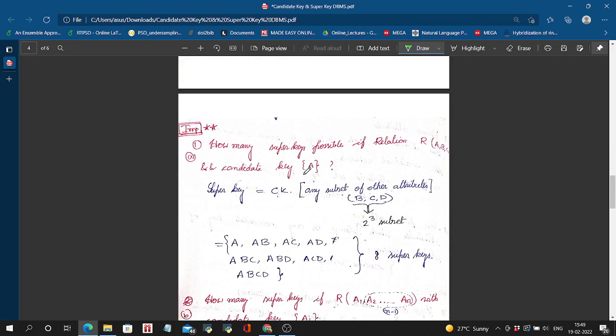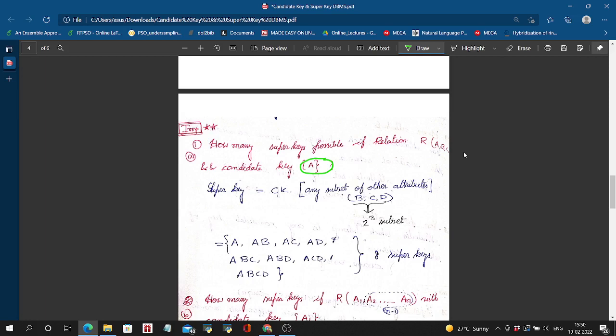The most important question in this area is the number of super keys in a particular relation. You are given a relation and it can be mentioned what the candidate key is, and if not mentioned, then you are given some functional dependencies and you have to find the candidate key and then find the super keys.